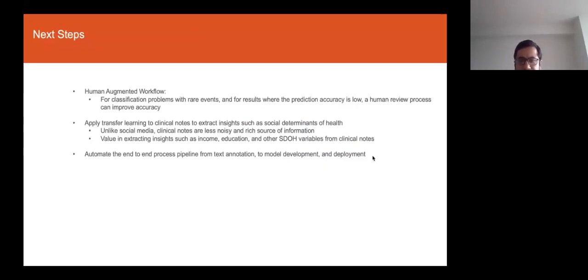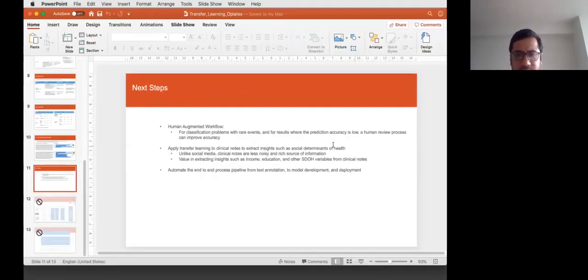Finally, another thing to look at would be to automate the whole process end to end, from text annotation to model development and deployment. Part of it is being done right now, but we can build further upon it. So those are some of the things to look at in the future. With that, I will now give a brief demo, and the demo consists of two components.